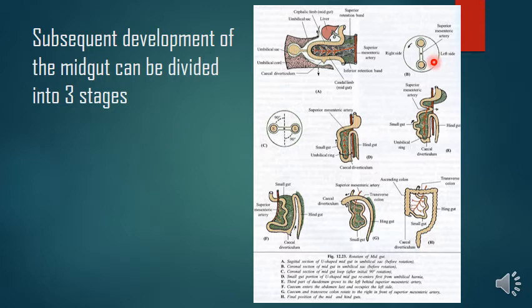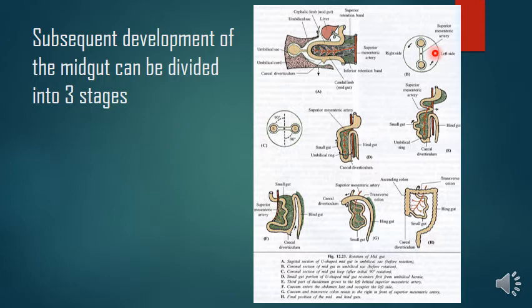During the first stage, the intestinal loop rotates through an angle of about 90 degrees. If you see, it is turning like this, right? So it rotates around 90 degrees around the axis of the superior mesenteric artery. This is the superior mesenteric artery. So around this axis, the midgut intestinal loop is rotating with an angle of about 90 degrees. And when viewed from the front, the rotation looks anti-clockwise, right? Because it is coming this way and this is going upwards. The direction of the rotation is anti-clockwise. Okay, so that is the first stage.